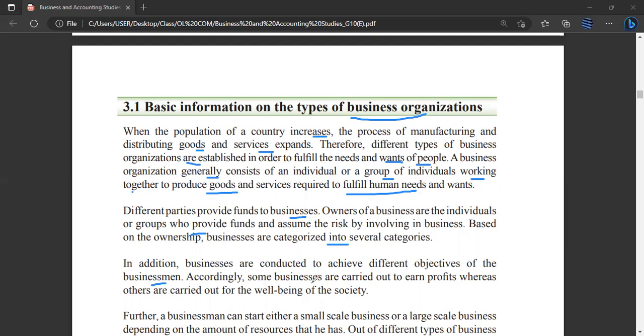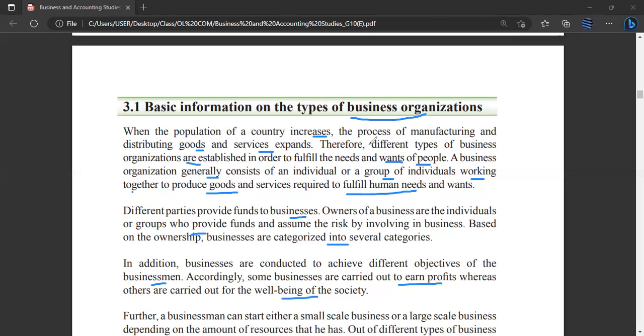Accordingly, some businesses are carried out to earn profits, whereas others are carried out for the well-being of the society. So we studied this. A business can be for profit or non-profit motive.